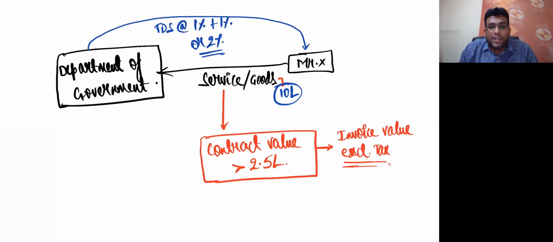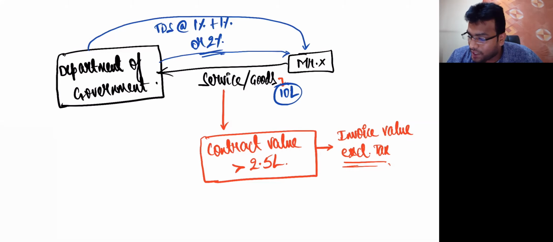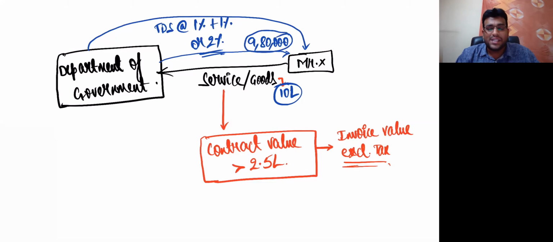Why 1 plus 1 or 2? 1% plus 1% is CGST and SGST, or if it's an IGST transaction, they will directly deduct 2%. That means the Department of Government will pay to X only 9,80,000. 20,000 they'll deduct as TDS.